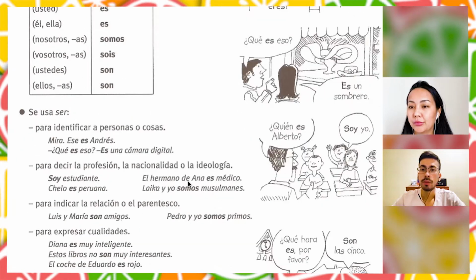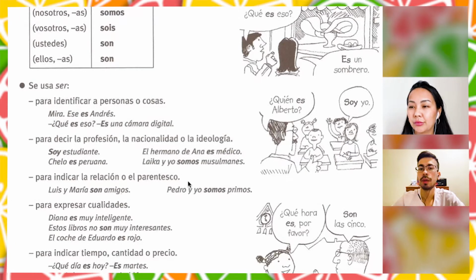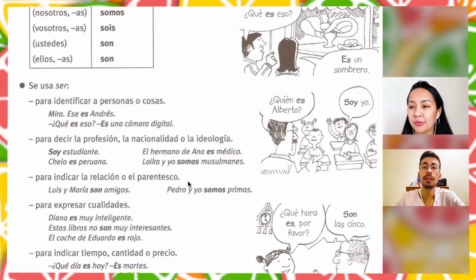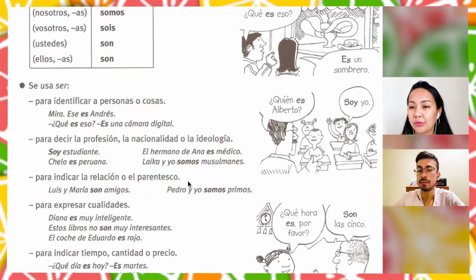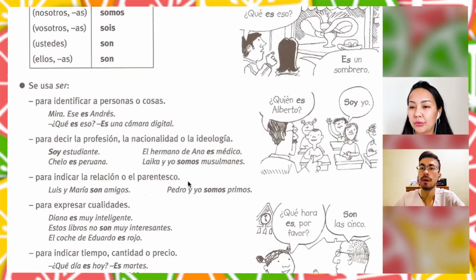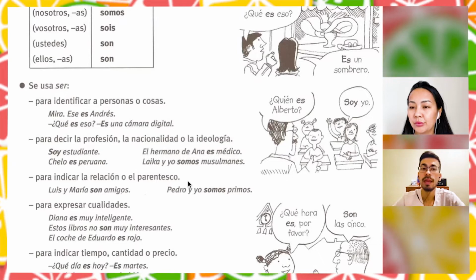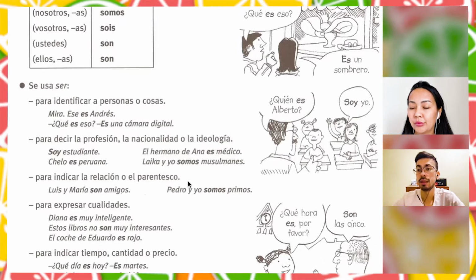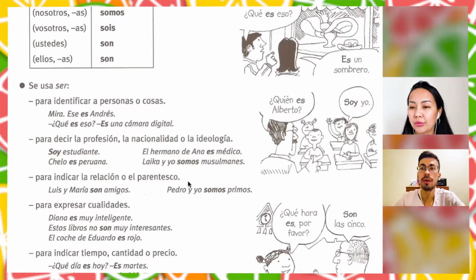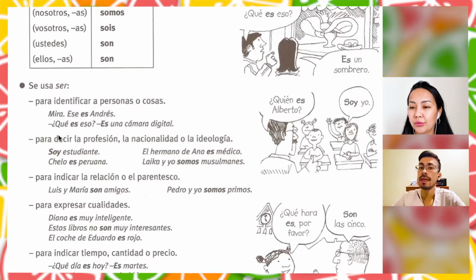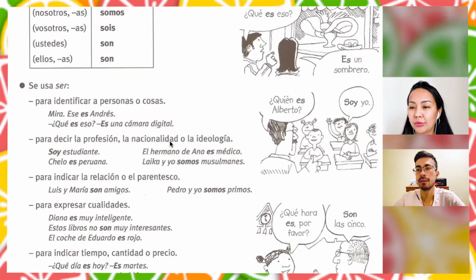So let's continue with the cases in which we use the verb ser. It has multiple uses. One of them is to identify persons or any object, right? For example, mira, ese es Andrés. Look, this is Andrés, right? So we identify who this person is. ¿Qué es eso? What is that? Es una cámara digital.